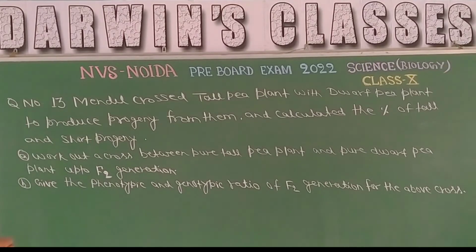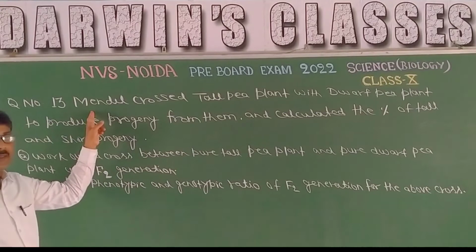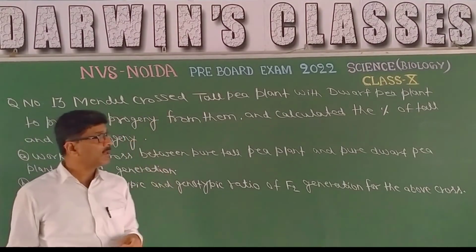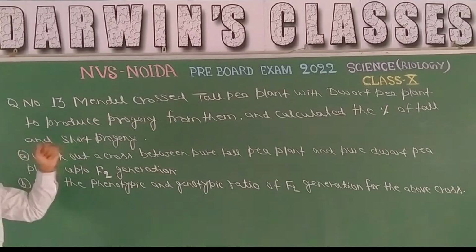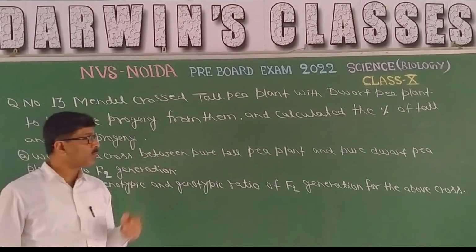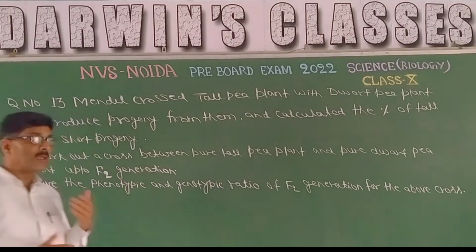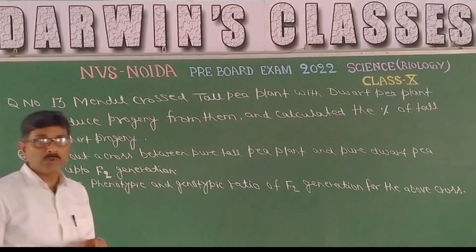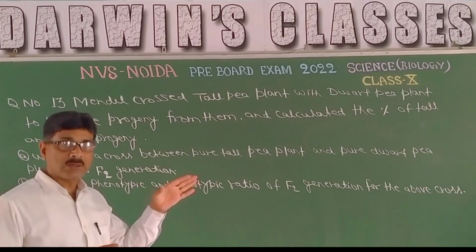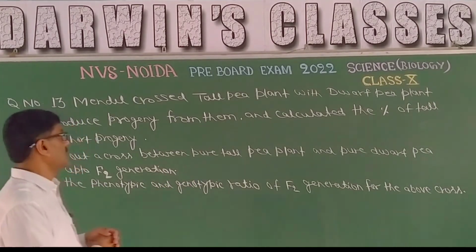Now this is the turn for the next question, question number 13. Here Mendel crossed a tall pea plant with a dwarf pea plant. That means a monohybrid cross is there to produce progeny from them, and he calculated the percentage of tall and short progeny. कितने लंबे हुए, कितने ठिगने हुए, कितने टॉल हुए, कितने ड्वार्फ हुए, इसका उन्होंने परसेंटेज कैलकुलेट किया था.